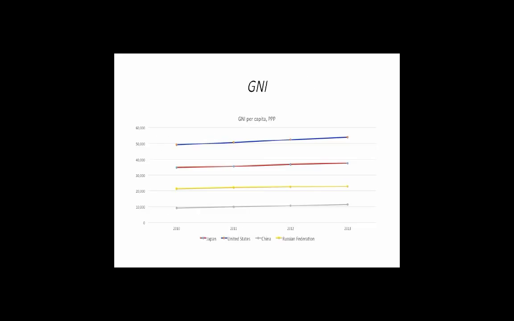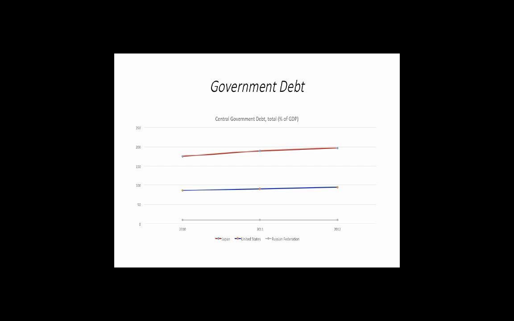Let's talk about economics in Japan. Japan has a population of about 40% of the U.S. population, and the GNI with purchasing power is about 70% of the U.S. The government debt, shown here as a percentage of GDP, is much higher in Japan as compared to the U.S., as well as the neighboring country of Russia.